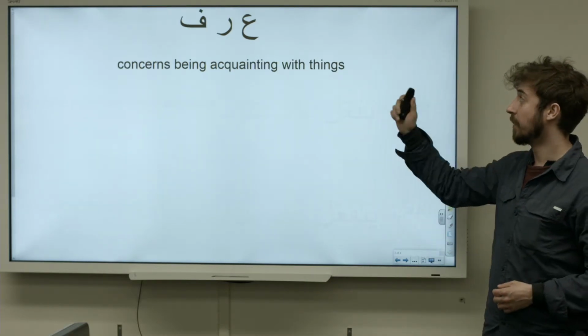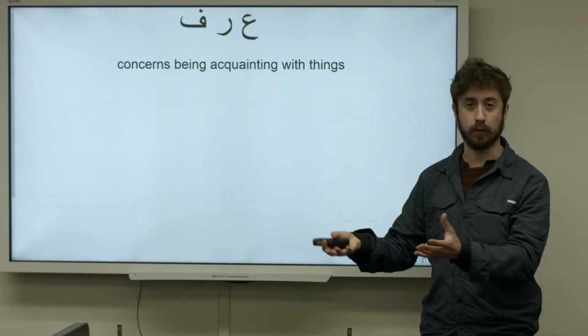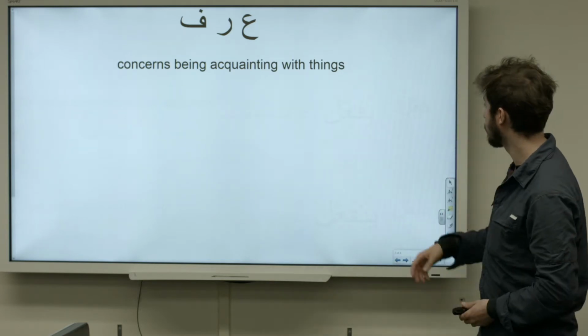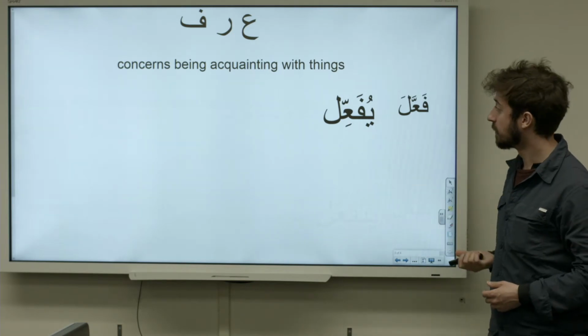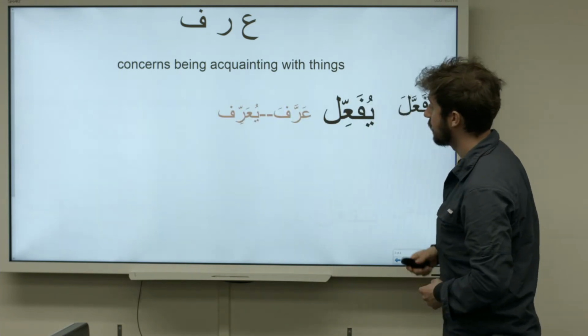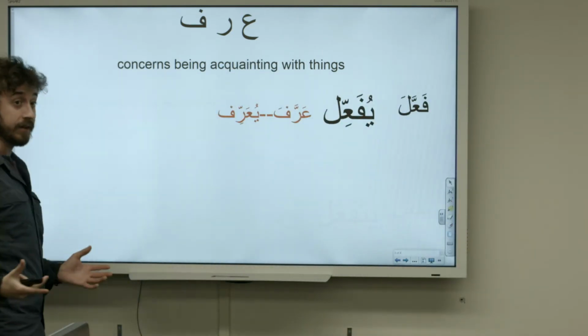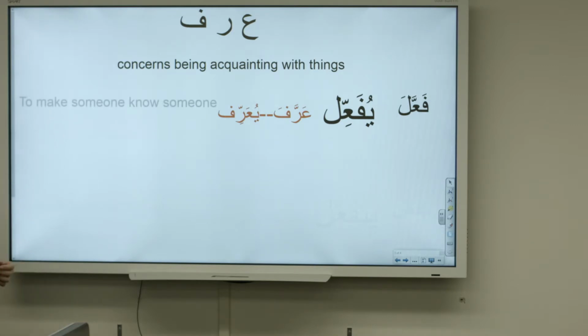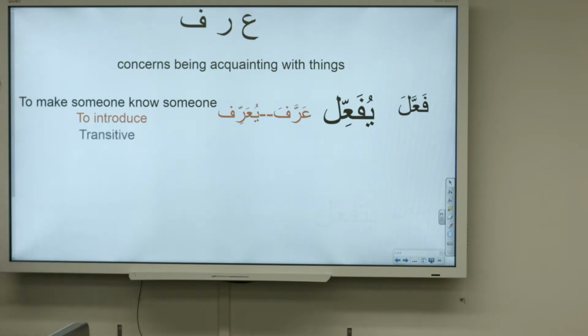Next we have the root arafa, and it just means generally to be acquainted with things, acquaintance, right? And so if we want to put it into Form 2, which is fa'ala, yufa'il, what do we get? We get arrafa or yu'arrif. And this, see if you can guess, means to make someone know someone, or in other words, to introduce someone, right? You're making someone else become acquainted with someone else. And because of that, it's transitive, right? It takes a direct object.